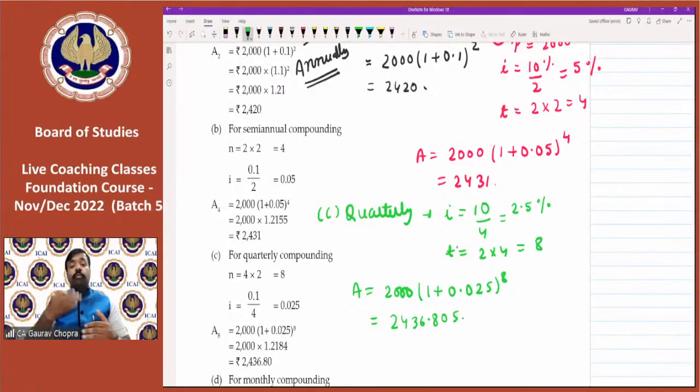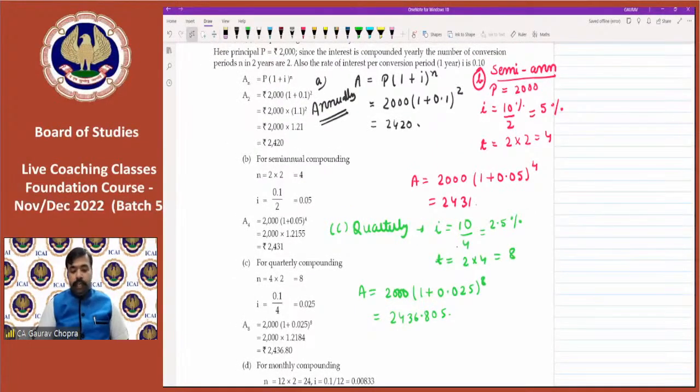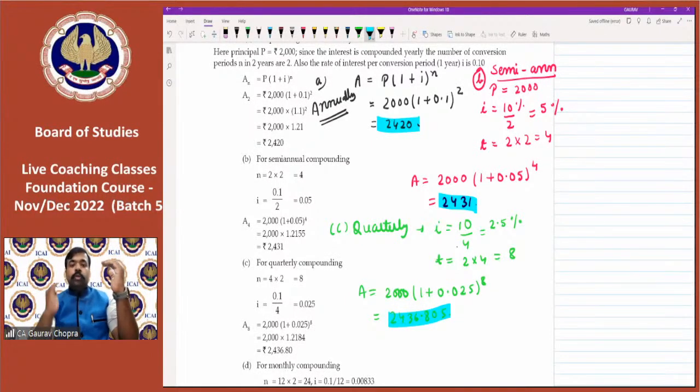So now you can connect. As we are doing more compounding, we are getting more amount. जैसे जैसे हम जितनी ज्यादा कंपाउंडिंग करेंगे उतना ज्यादा अमाउंट आपको मिलने वाला है. Because in case of yearly compounding, we were receiving 2420. In case of half yearly compounding, we are receiving 2431. In case of quarterly compounding, we are receiving 2436. So as compounding increases, amount also increases.